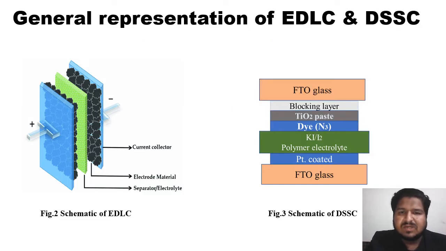So this is the general representation of EDLC and DSSC. As you can see from the figures, the components of EDLC are a current collector, electrode material, and the third one is electrolyte. Similarly, we have the DSSC: FTO glass, blocking layer of TiO2 paste, dye, polymer electrolyte, and platinum coated with the protonic acid, and the last FTO glass.